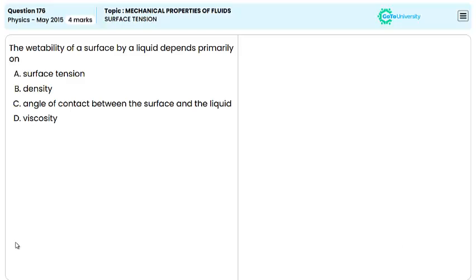On what factor does the wettability of a surface by a liquid depend primarily? To answer this question, let's analyze the factors that affect the wettability of a surface by a liquid.